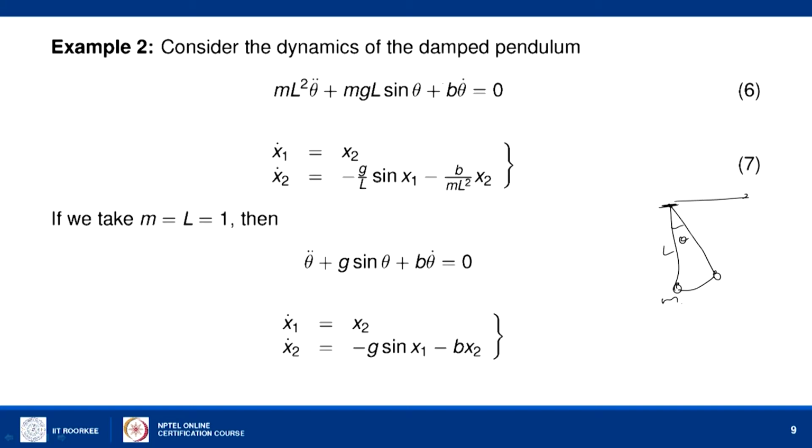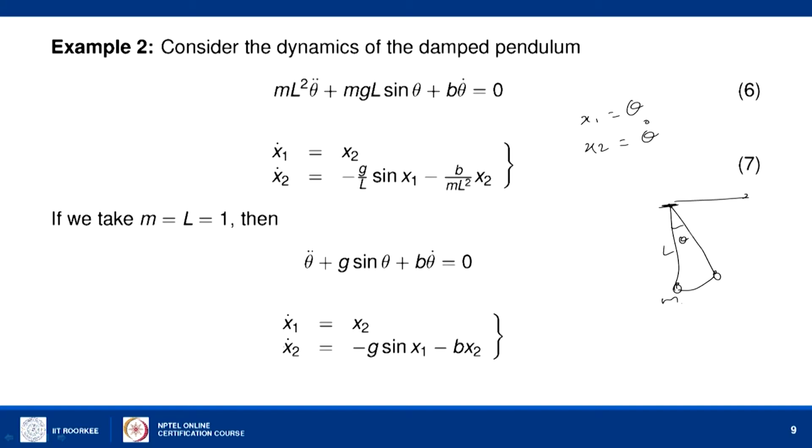pendulum. When we convert it into the system form, we can write it as x1 dot equal to x2, where x1 is theta and x2 is theta dot. Then we can convert it in this form, and for simplicity let us take mass as 1 and the length also as 1 unit. Then it becomes a simple expression, theta double dot equal to this, or in the system form it is x1 dot is x2, x2 dot equal to minus g times sin x1 and minus b times x2. So, it is a non-linear system of equations.